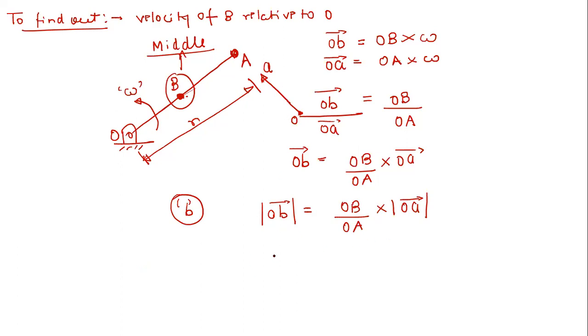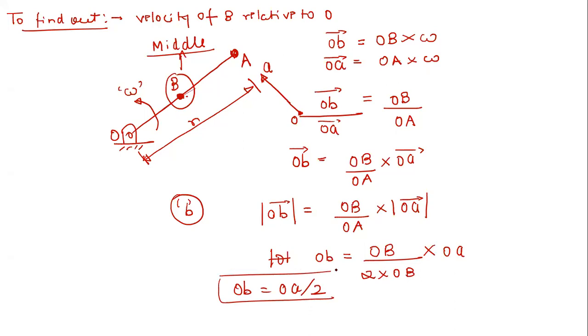See, this is very easy. We know that OB, right now I'm taking the magnitude, so I'm just removing the vector sign, it will be simply OB. Now this B is at the center of this link OA, so we can write OA as 2 times OB. So OB is simply equal to OA divided by 2, right? So now just tell me where to mark this point small b. Midpoint of OA. Right. So at the midpoint of OA, simply here at this location. I think this is now clear to all of you.